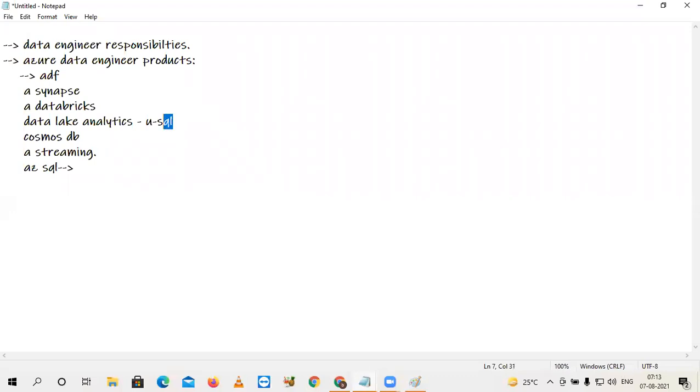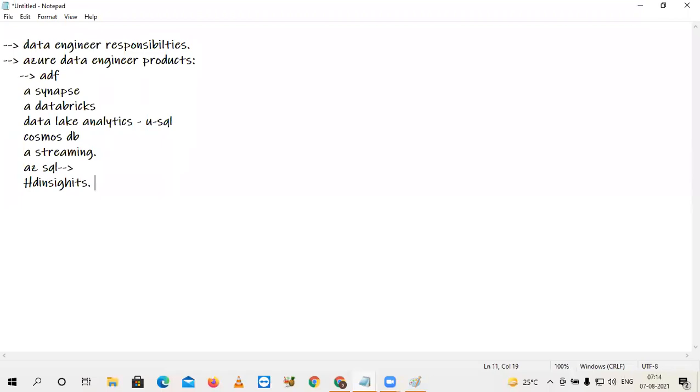Then there is Azure Analysis Services. Under Azure Analysis Services, two things will be there, and all these things come under it. HD Insight, which is for Hadoop. Logic Apps, for functions. So in this way, we have different products.